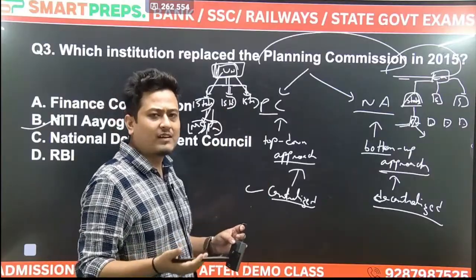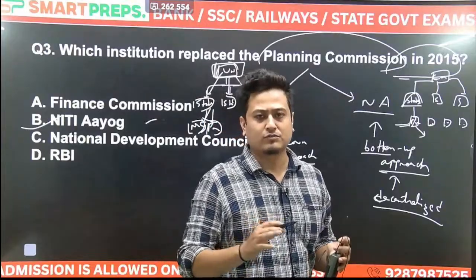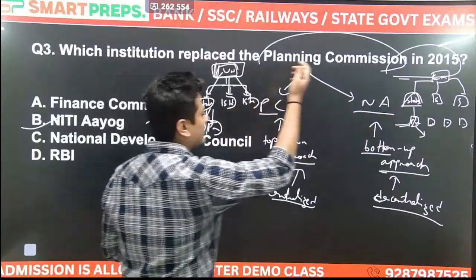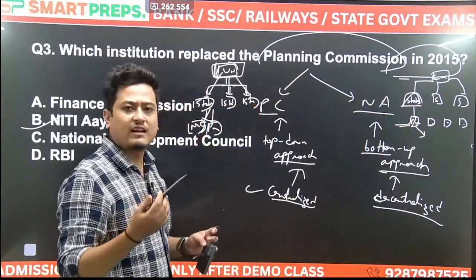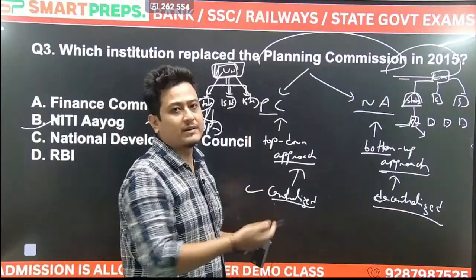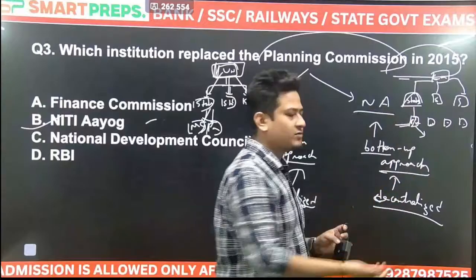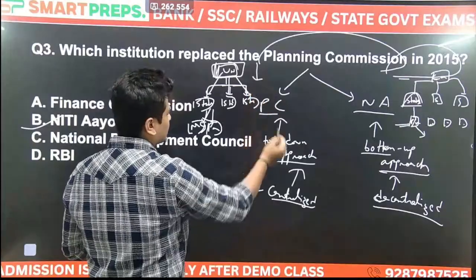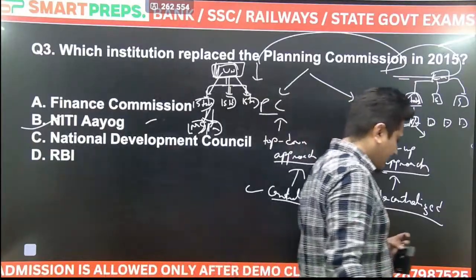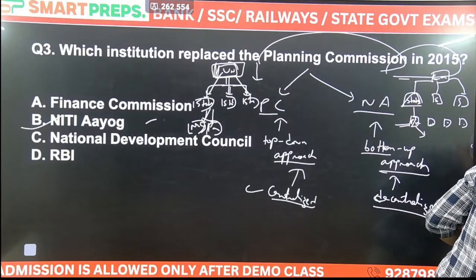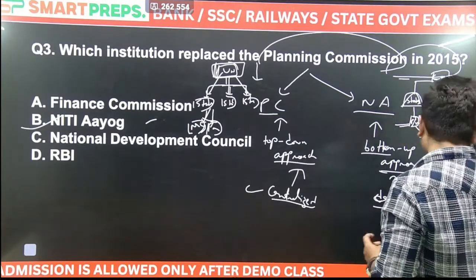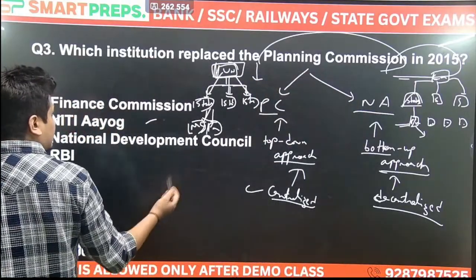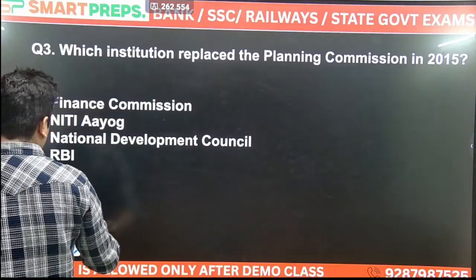देखो दोनों में there are advantages and disadvantages. We are not going to that political part. We just need to know what is the difference. Advantage इसमें भी था, advantage इसमें भी है. Disadvantage इसमें भी था, disadvantage इसमें भी है. सबका काम करने का तरीका अलग अलग होता है. The previous government thought that this would be the best way to work. The current government is thinking that this will be the best way to work. Ultimately काम होना चाहिए. Okay, this comes from the top. That is why it is known as top down approach. This comes from the bottom. That is why it is known as bottom up approach. Niti Aayog, आया समझ में? So it will replace the planning commission in 2015.